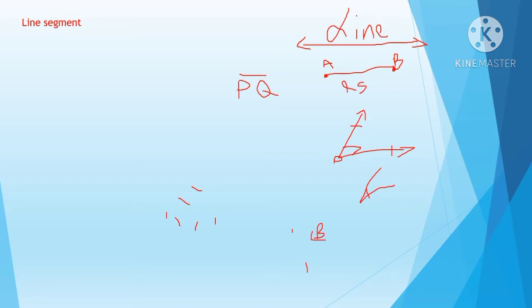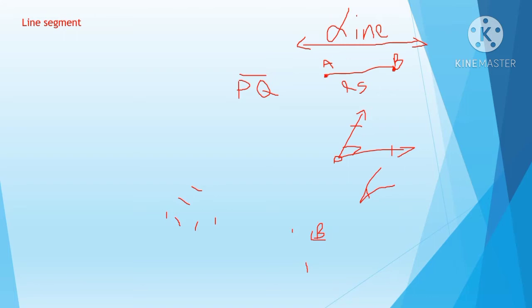Understood? Just draw a line means we can draw a line with any measurement, and we don't need to mention a starting point and ending point. We'll put an arrow mark at both ends. That means it goes on continuing. It doesn't have a fixed length. So a line segment means it will have a fixed length. That means it will have a starting point and ending point.